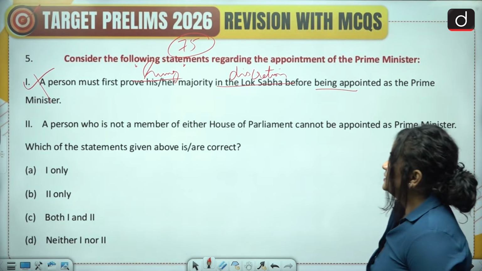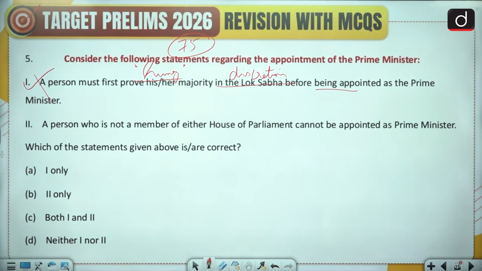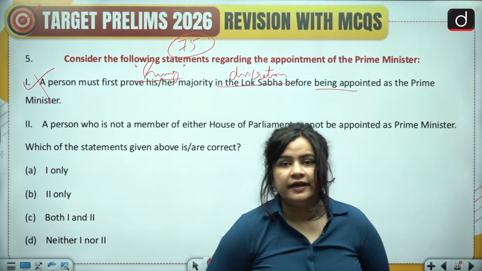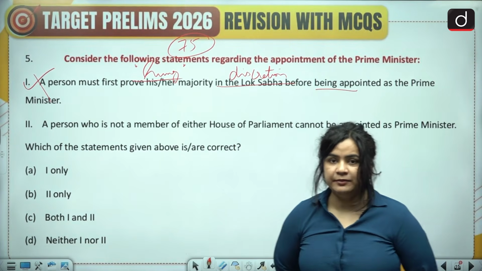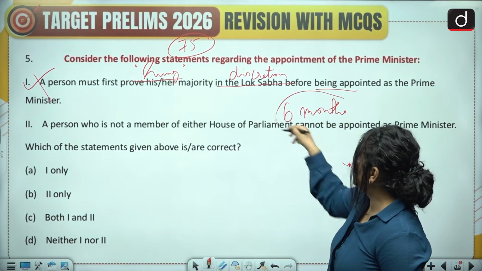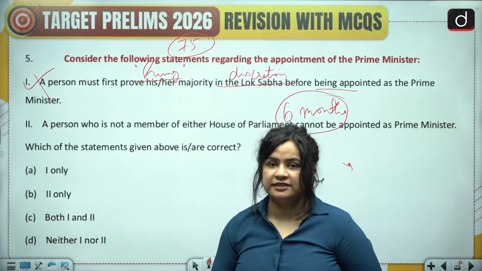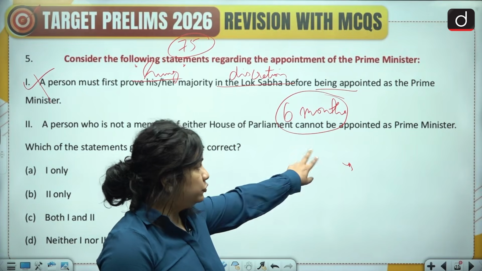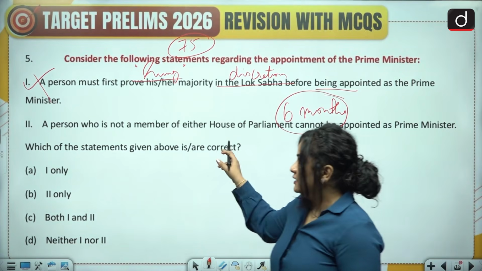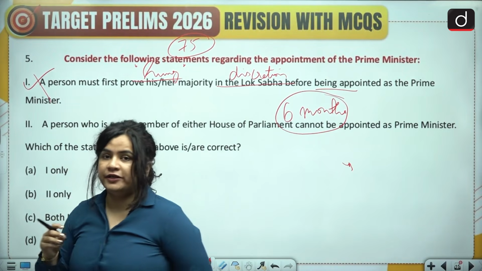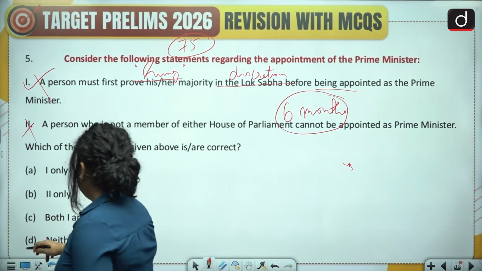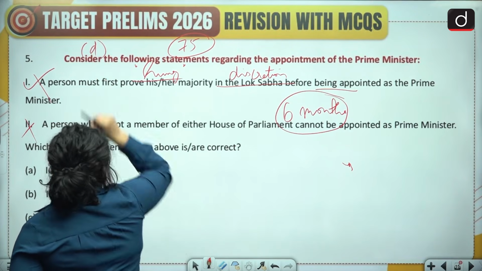The second statement says a person who is not a member of either House of Parliament cannot be appointed as Prime Minister. Here again, you can appoint a person as the Prime Minister for 6 months, and within these 6 months, they have to get themselves elected or nominated to either of the two houses, the Lok Sabha or the Rajya Sabha. But they can be appointed the Prime Minister for at least 6 months. So this statement is again inaccurate, and therefore we have option D as the correct answer.